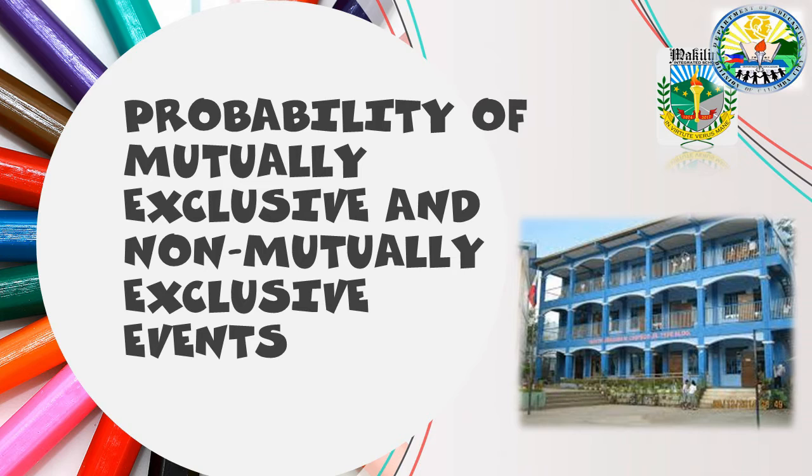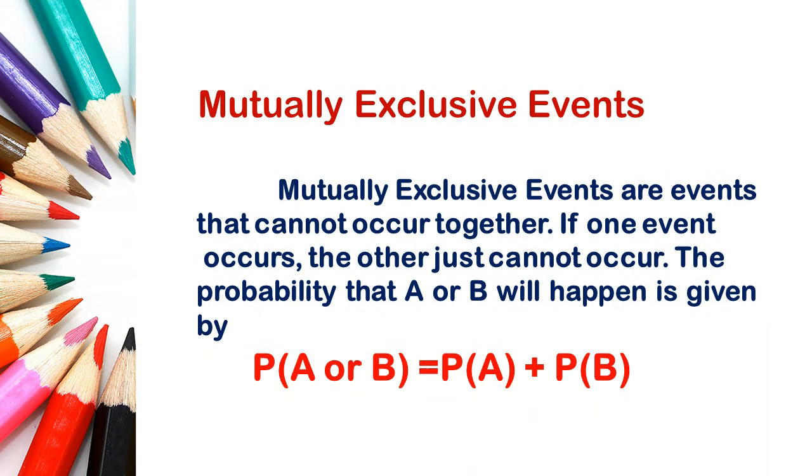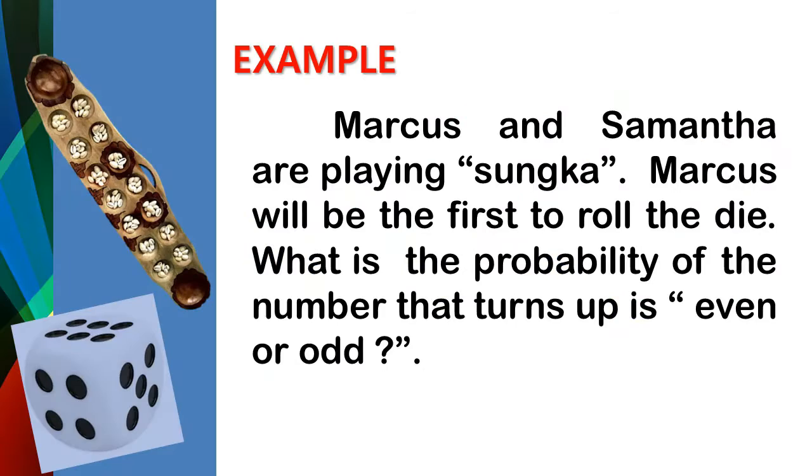Hello everyone. In this video, I will show you about mutually exclusive events, how to calculate probabilities for them, and also how to figure out if events are mutually exclusive or not. Mutually exclusive events are events that cannot occur together. If one event occurs, the other does not. So let us first understand mutually exclusive events with an example.